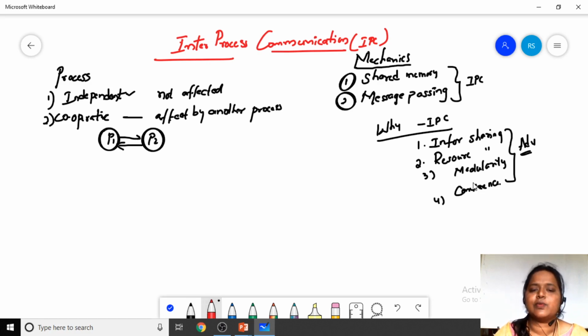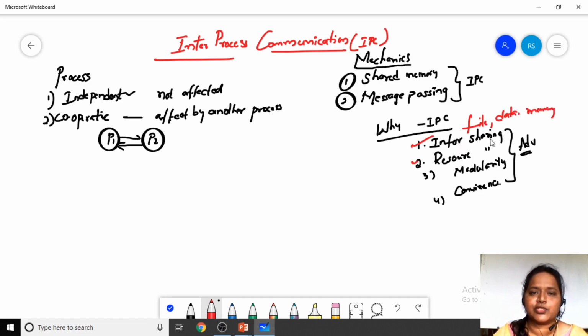The first one is information sharing. With inter-process communication, sharing of information between the processes is possible, as well as sharing of resources. Information, in the sense of the files, the data, the memory, you will be able to share with the different processes.